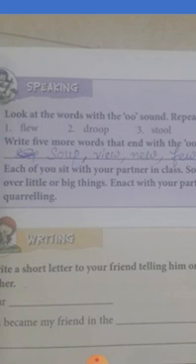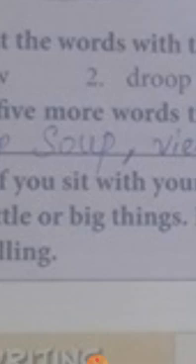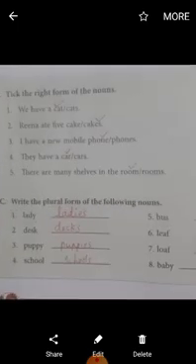Okay, I have written some words here. Soup, view, new, few, queue. Okay, so all these sound with oo sound. Clear? So practice like this. This you don't do in copy. Only this page number 38 you have to do in copy. Which page you have to do in copy? Page number 38. Okay. Understand?